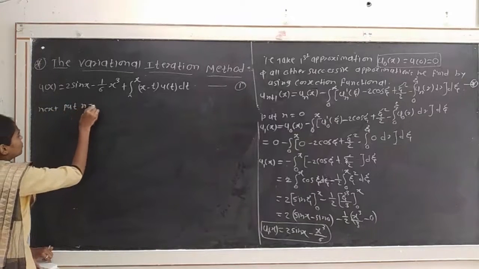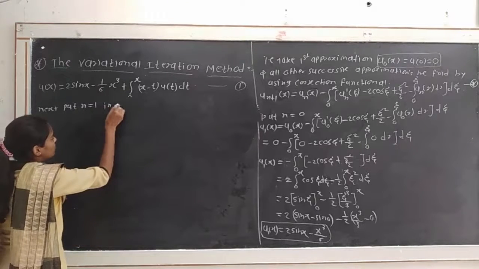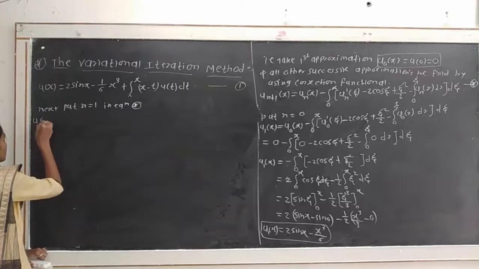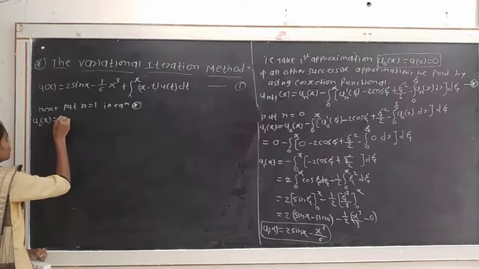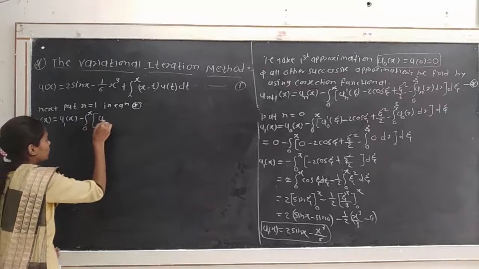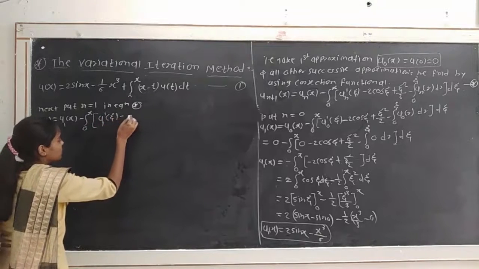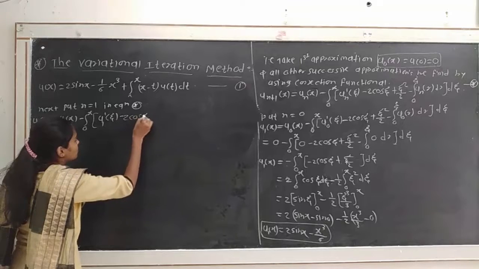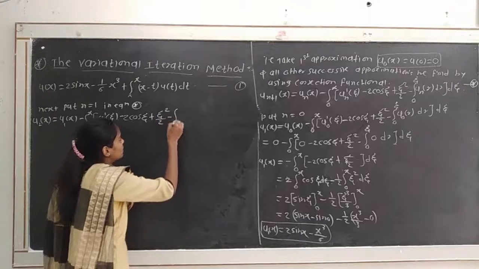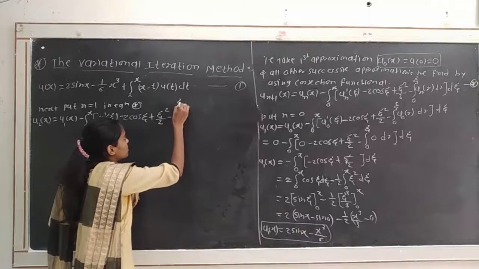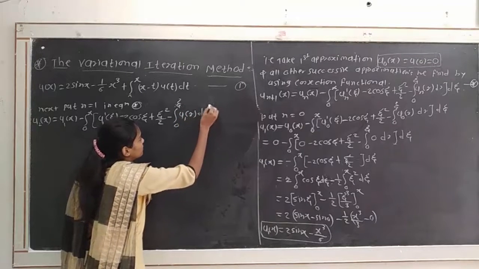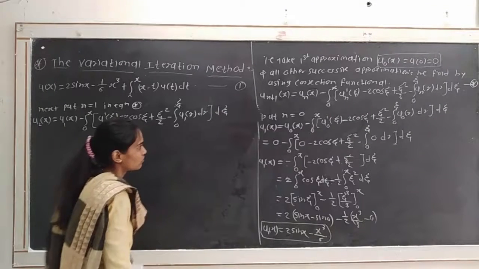Put n is equal to 1 in equation number star to get the third approximation, that is u2 of x is equal to u1 of x minus integration from 0 to x of bracket u1 dash of xi minus 2 cos xi plus xi square divided by 2 minus integration from 0 to xi of u1 of r dr bracket complete into d xi.